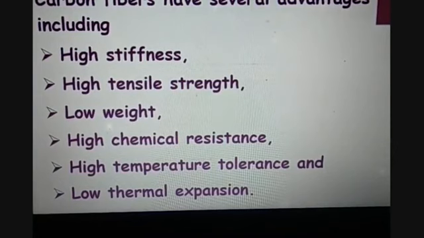Carbon fiber has advantages like high stiffness, high tensile strength, low weight, high chemical resistance, high temperature tolerance and low thermal expansion.